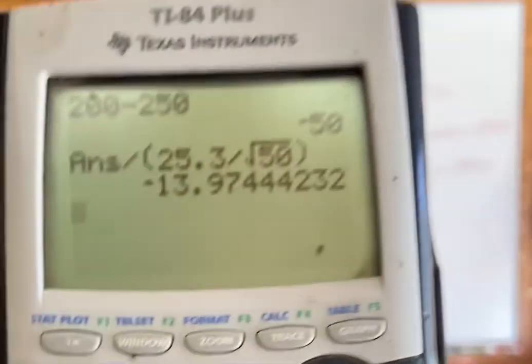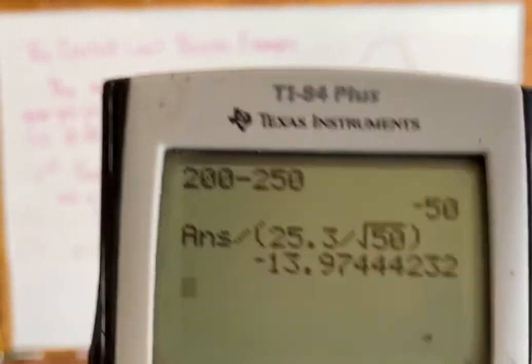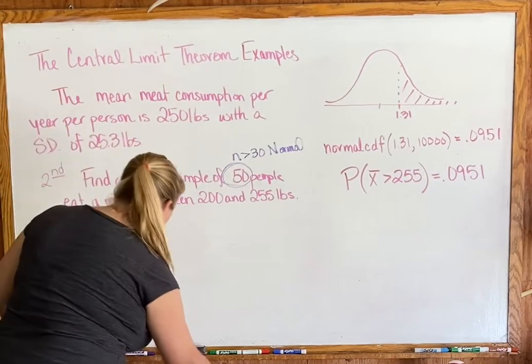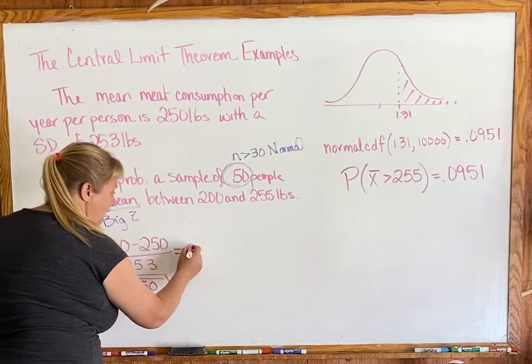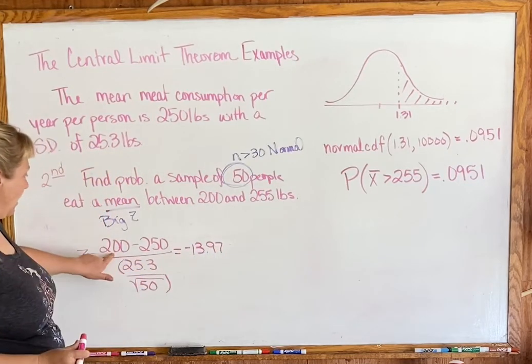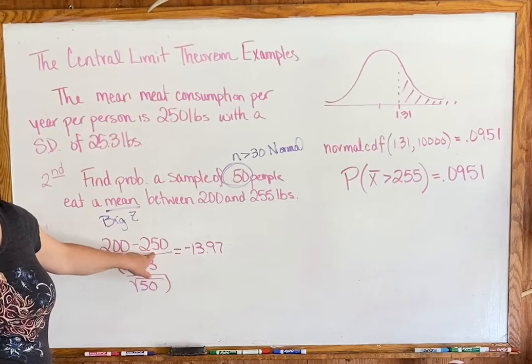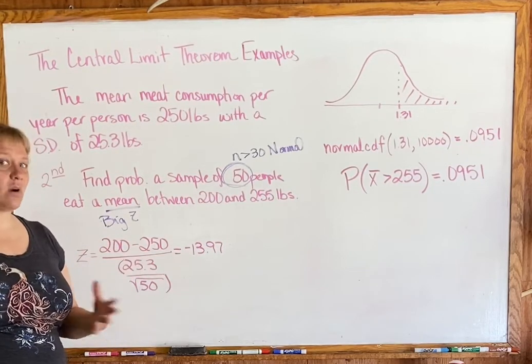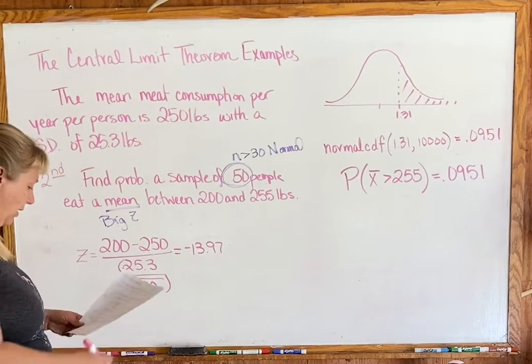Now at first glance, I'm like, wait a minute, that seems awful weird for a z-score, but it's actually not negative 13.97. Let me write it down first, because 200 is very far away from 250, isn't it? Okay, that's way lower. So having a weird z-score, it does happen every once in a while, okay?